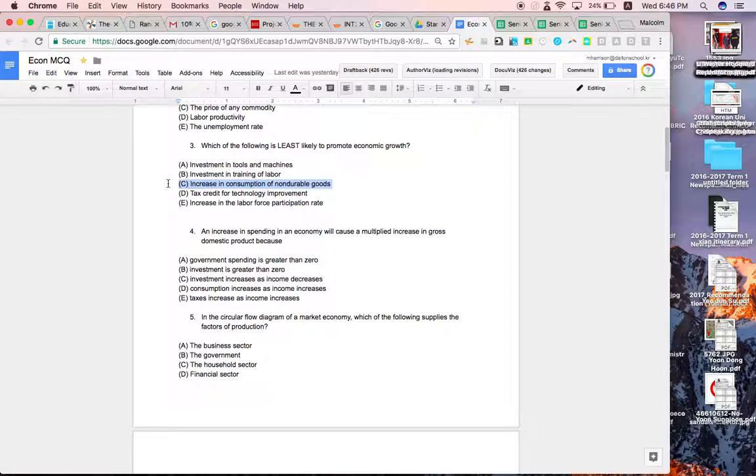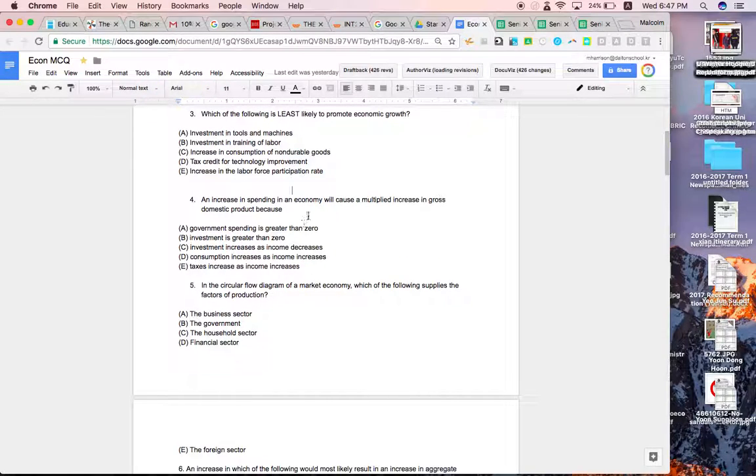These don't help create anything new in the future. Investment in tools and machines would actually create better productivity in the future. Investment in training of labour, more human capital, better in the future. Tax credit for technology improvement, again, shift to PPC. Increasing the labour force participation rate means that you've got a greater number of people working, so increasing your resources.